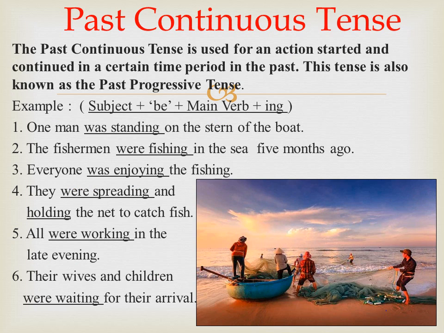The past continuous tense is also known as the past progressive tense. The structure of this tense is subject plus be verb plus main verb plus ing. The past tense of be verb is was and were. In the example, the sentences 1 and 3 have singular subjects and they take singular verb. One man was standing on the stern of the boat. Everyone was enjoying the fishing.